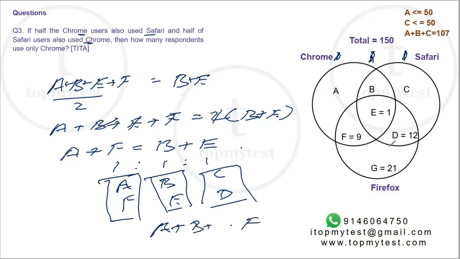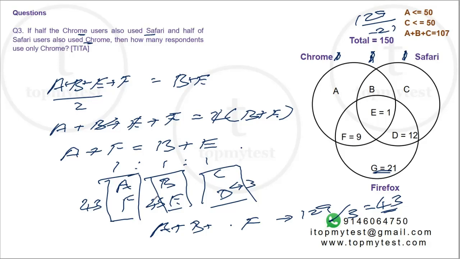It will be everything minus G. Everything is 150. 150 minus G will be 150 minus 21, so that total will be 129. So this total is 129. Split them in the ratio 1:1:1. So 129 divided by 3 will be 43. So this value is 43. This value is 43. This value is 43.